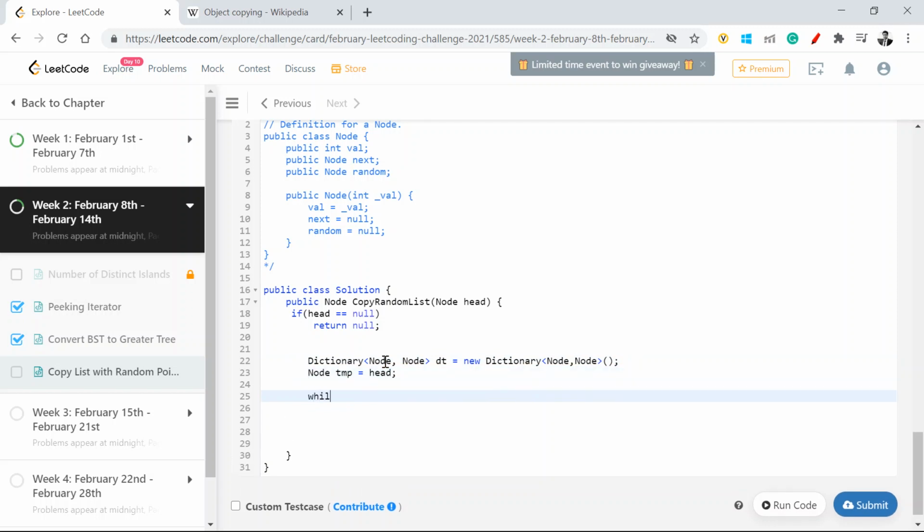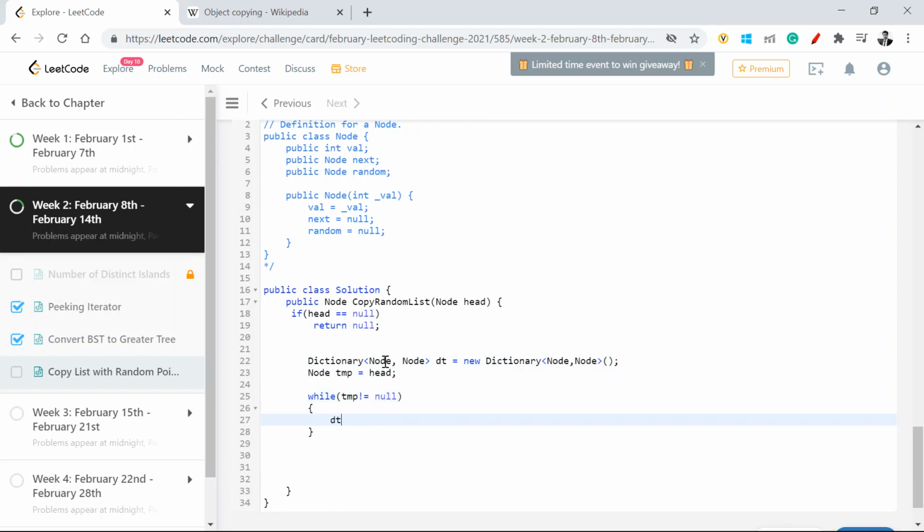While my temp node is not equal to null, I will add to the dictionary my temp node, as we discussed, and create a new node. This is where you can say the crux is, because I am creating a new node. That means I'm creating a new object reference, a new address in the heap in the backend.